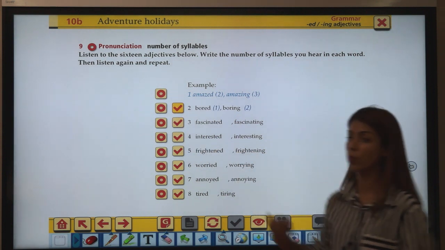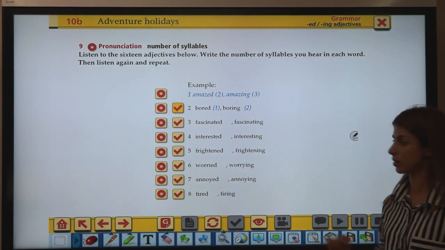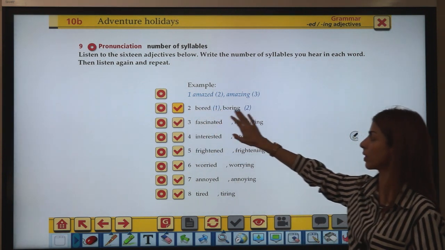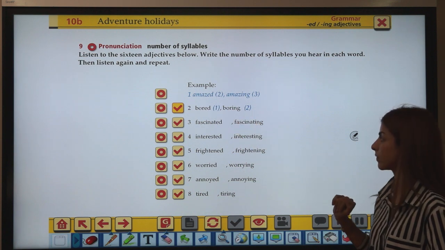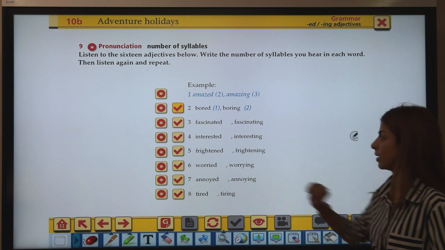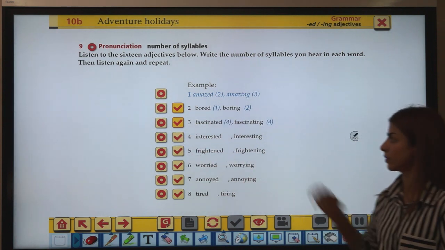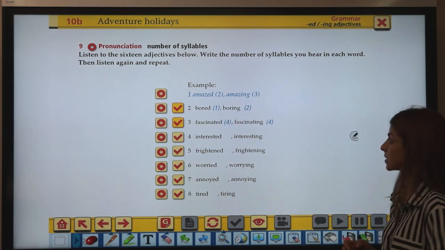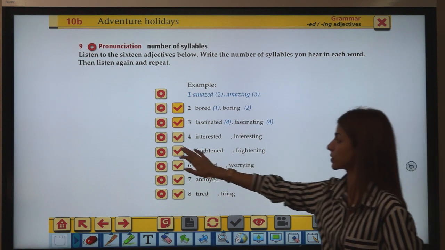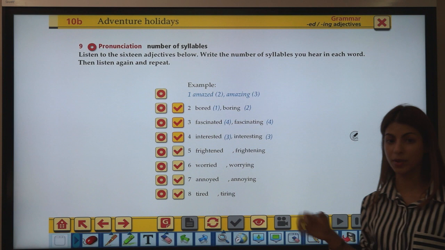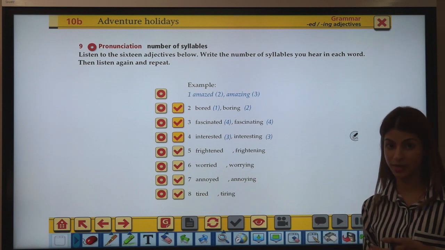Alright, so the first one, bored, right? And boring. This would be 1 syllable word and this would be a 2 syllable word, right? Boring. Third, fascinated and fascinating. Fascinated, right? And fascinating. Fourth, interested, interesting. Make sure you keep pronouncing side by side, alright?